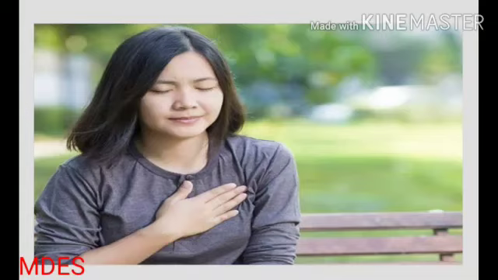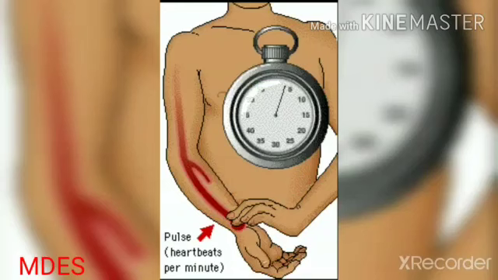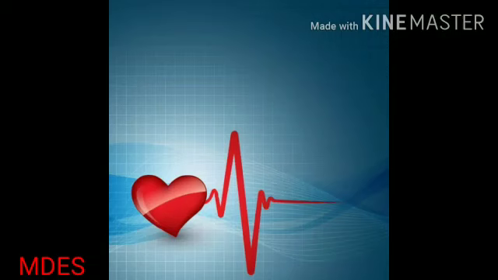Pumping of heart is felt as a heartbeat towards the left side of our chest. Our heart beats continuously even when we are asleep. Our heart beats approximately 72 times in 1 minute.